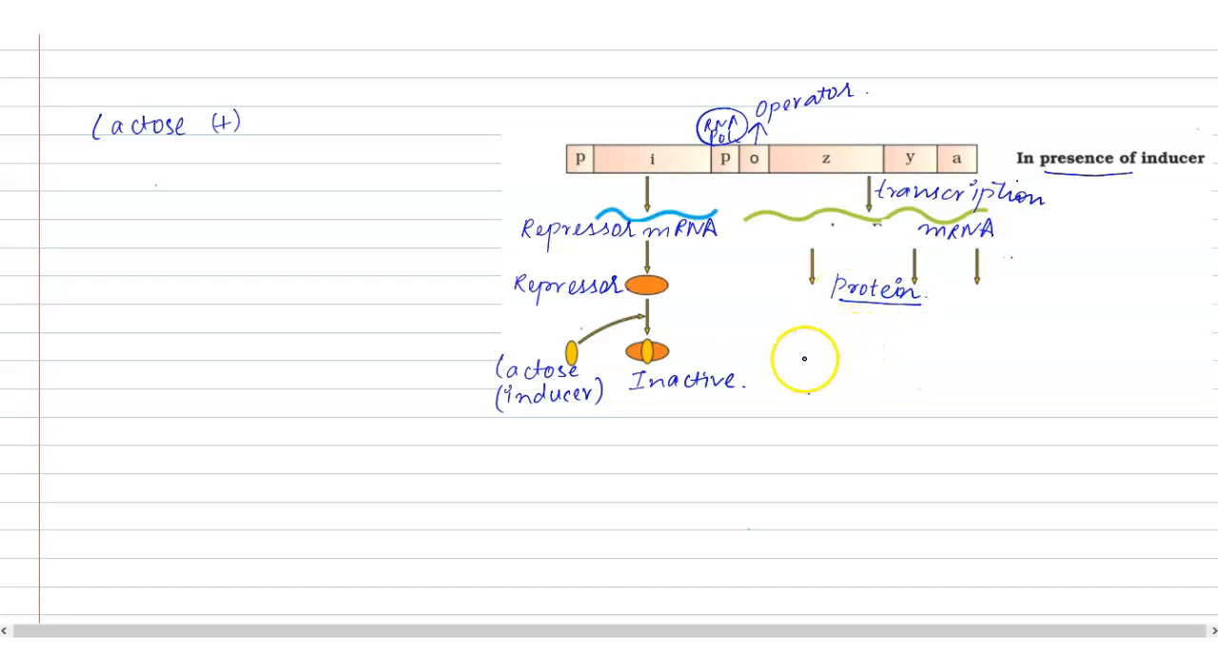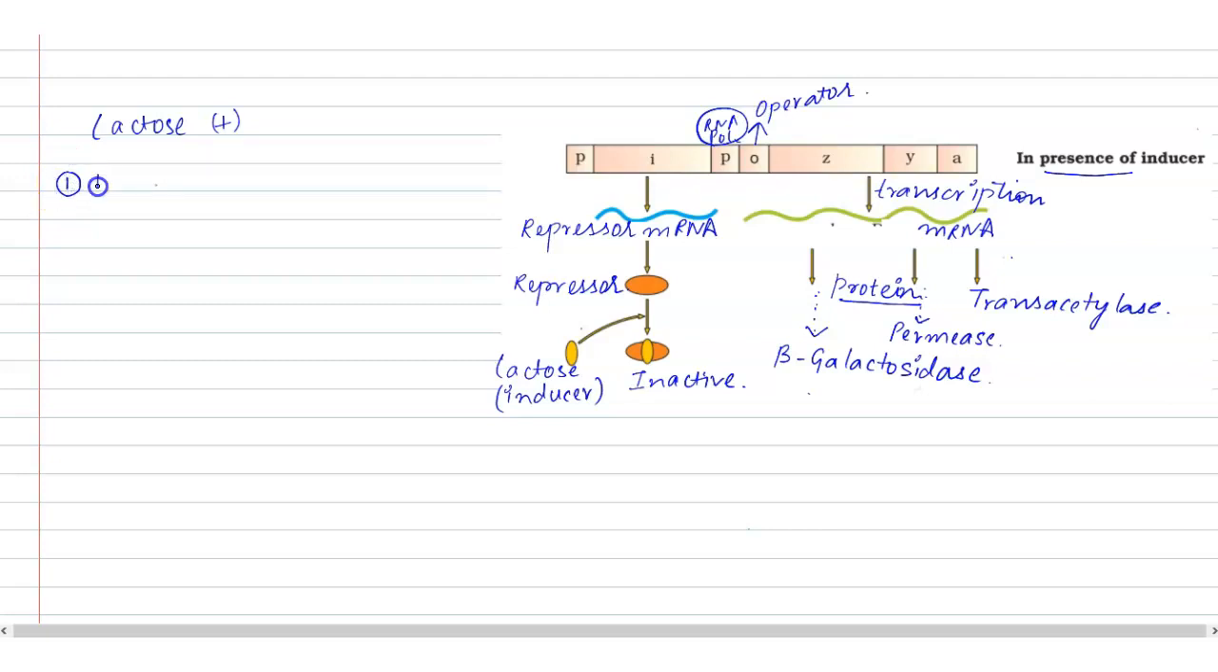And what are these three different proteins here? The protein synthesized from the Z gene is known as beta galactosidase. In the same way, the protein synthesized from the Y gene is known as permease, and the protein synthesized from the A gene is called trans-acetylase. And these three different enzymes have different functions, and because of that the operon will work and the bacteria will continue its growth.